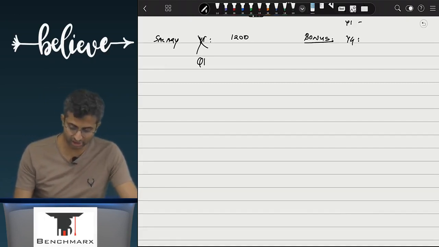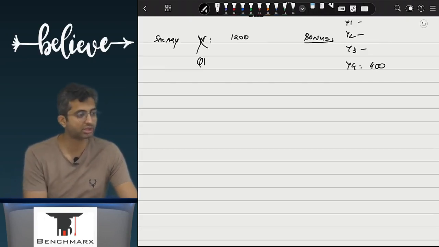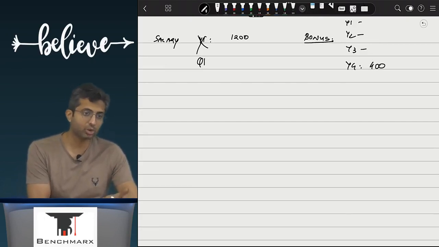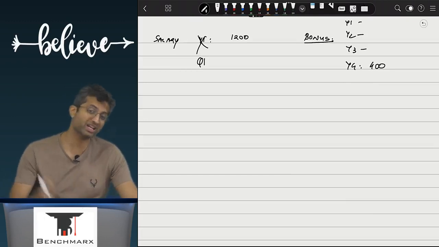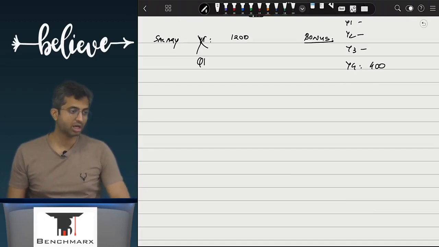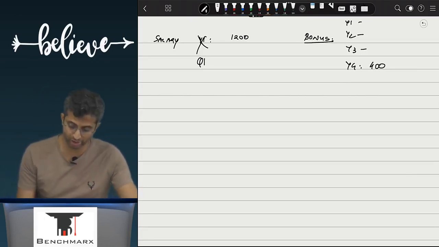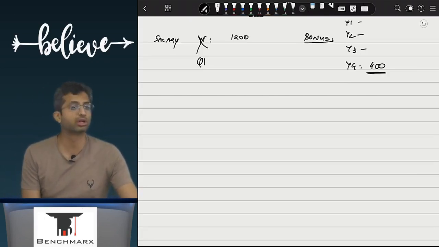In the second year, can the company recognize any bonus expense? Third year, can it recognize? Now in the fourth year, the company actually declares 400 rupees as bonus. Can it now recognize bonus expense in the fourth year? Yes. Acha, should you spread it over 4 years? No. It should be recorded as and when it is incurred. It is incurred when it is declared. Till that time there was no obligation, and hence bonus cannot be recorded in year 1, 2 and 3. It will be directly recorded in year 4.